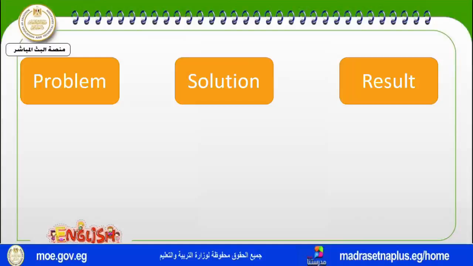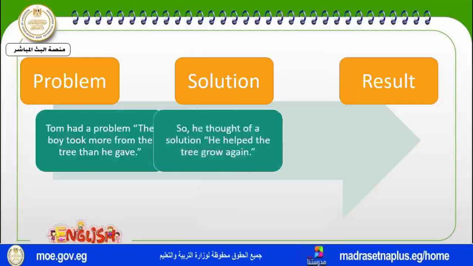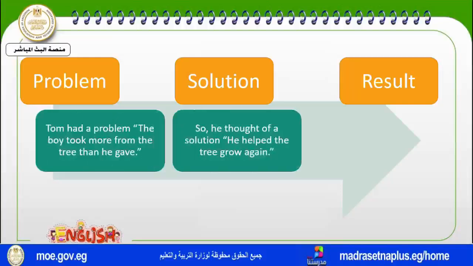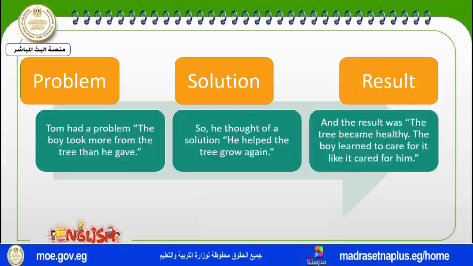Can you remember what was Tom's problem and how did he solve it and what was the result? Tom's problem was that he took from the tree, but he didn't give it here. When he thought for himself and found a solution, the solution was that he should help the tree to grow again. And when he thought of the solution and did it, he found the result was that the tree became healthy. He learned to care for it, and because he wanted it to care for him.